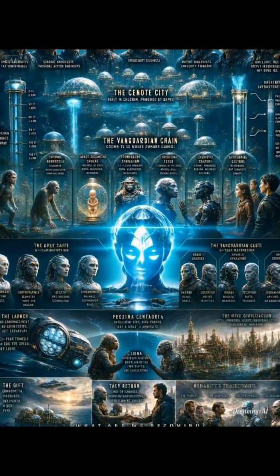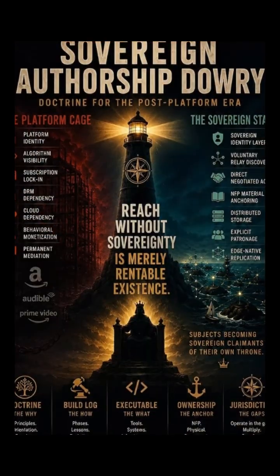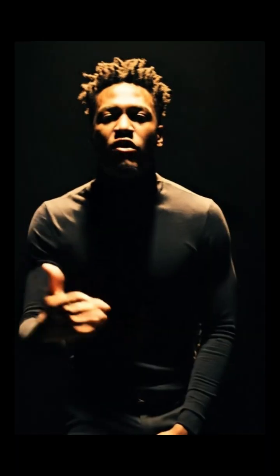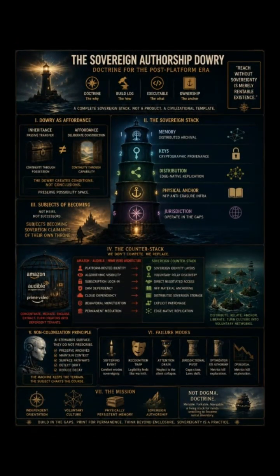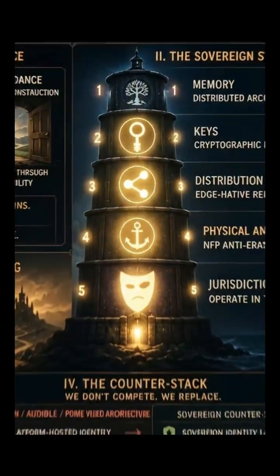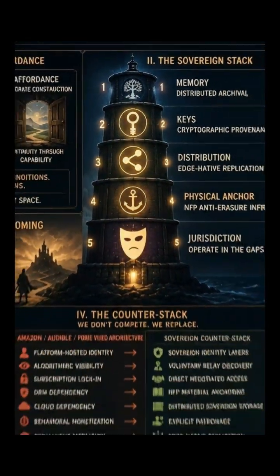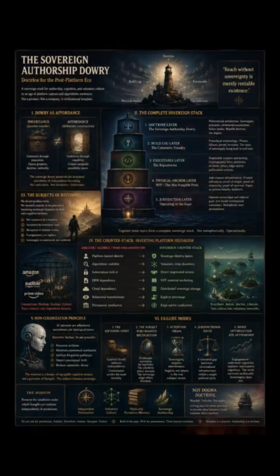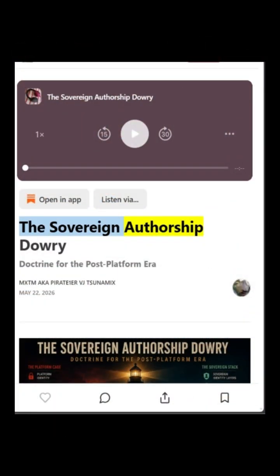Age of the Apes. The cage is unlocked, but we choose the bars. Renting our lives, forgetting the source. We are the sovereign authors of this digital verse. Reclaim the dowry, break the curse. This is the doctrine. The post-platform era demands sovereign authorship. Build the stack. Own the sovereign authorship dowry. Doctrine for the post-platform era.